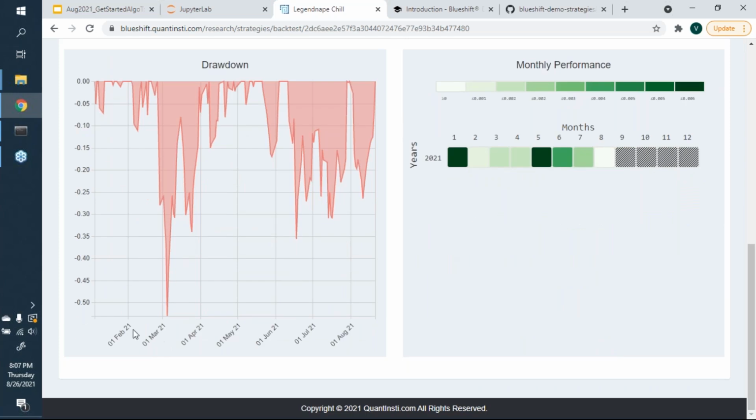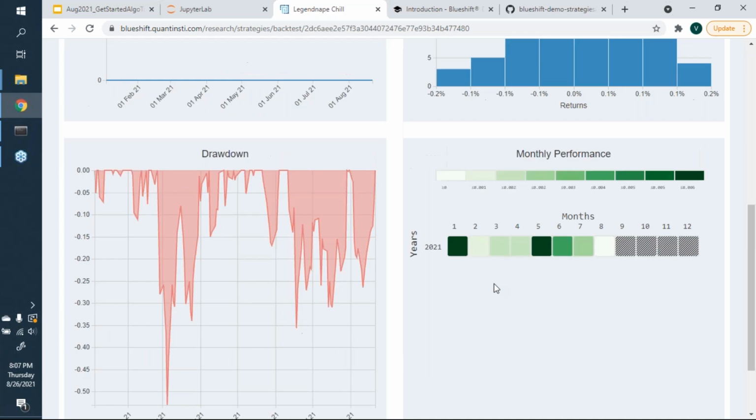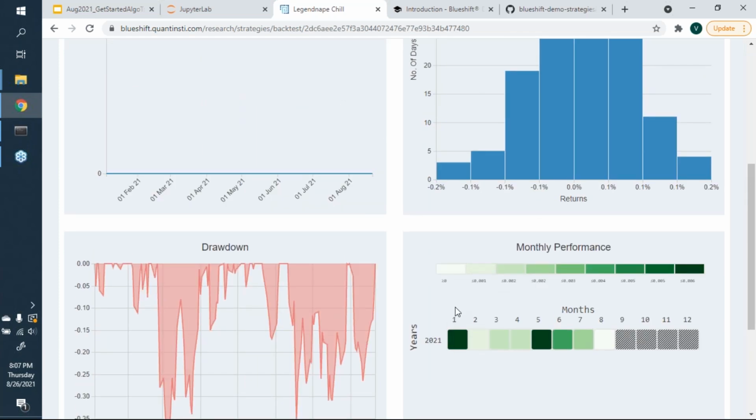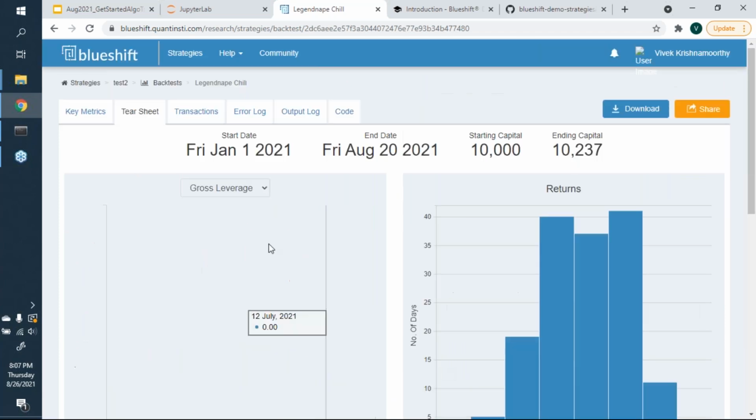And interestingly, this particular strategy, the Bollinger Band on FX, hardly had a drawdown of about 0.5% over the last 6 to 8 months. You get an idea of how the monthly performances also are. So here, because we just tried it for about 6-7 months, you only see 2021. You can try it on longer time periods. You could do things like looking at the Sharpe ratio, alpha, beta, and whatnot.